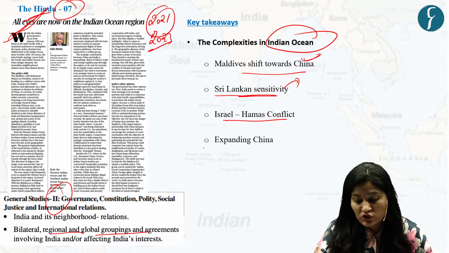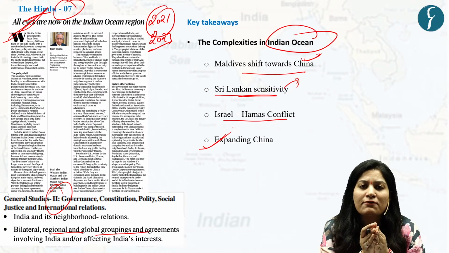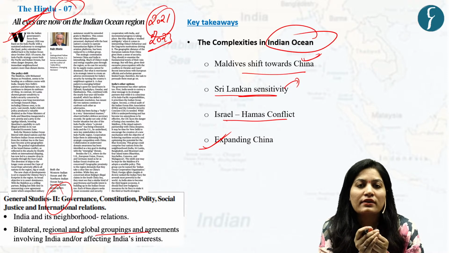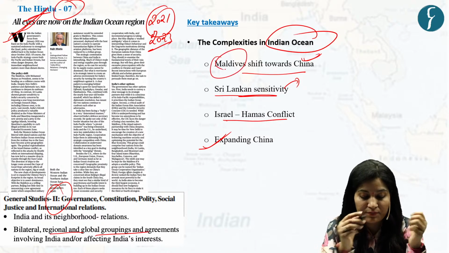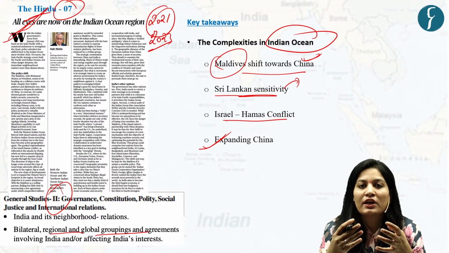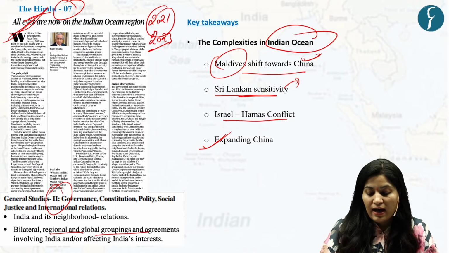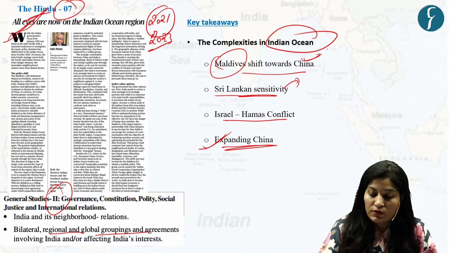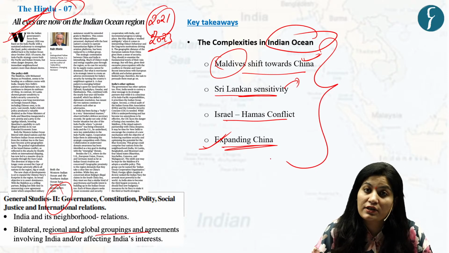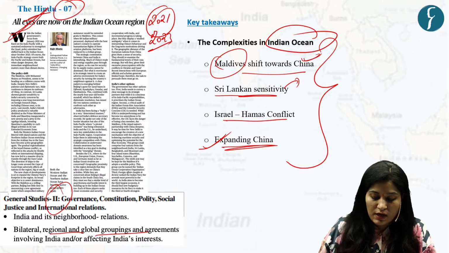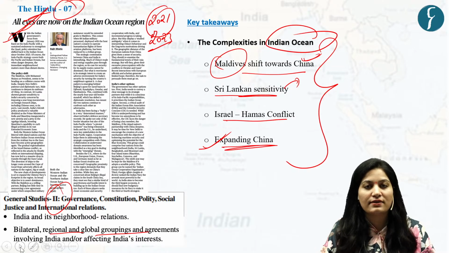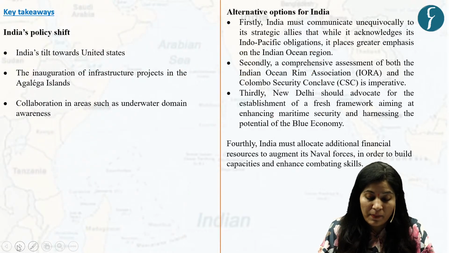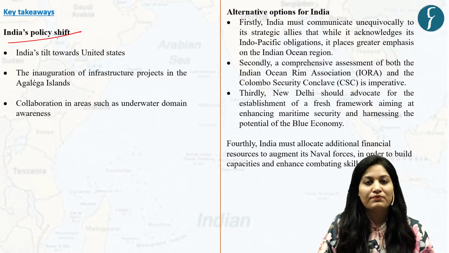Then expanding China. Now there is growing influence of China, which China is doing through establishing relationship with neighborhood countries like Maldives, and it is viewed with apprehension by India. So another factor is expanding China or growing influence of China. So these are the different factors affecting Indian Ocean. Now, after seeing the factors, let's see the change in India's policy, which author is talking about. So change in India's policy.